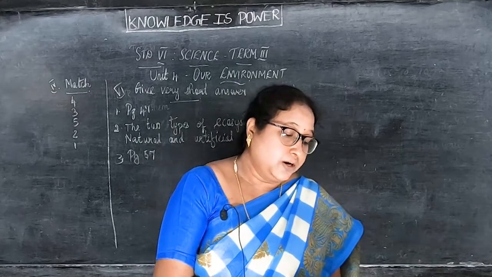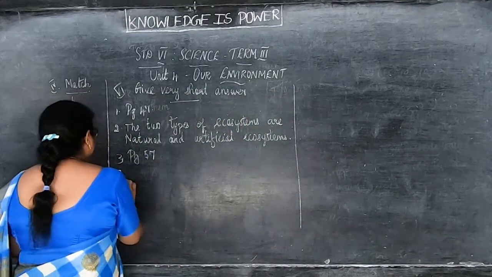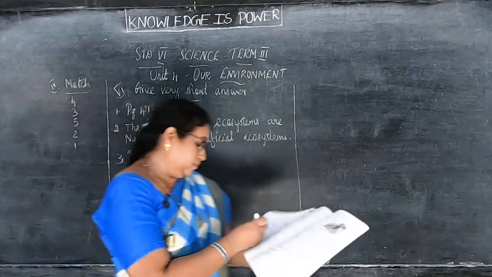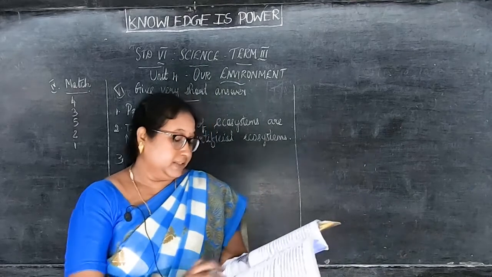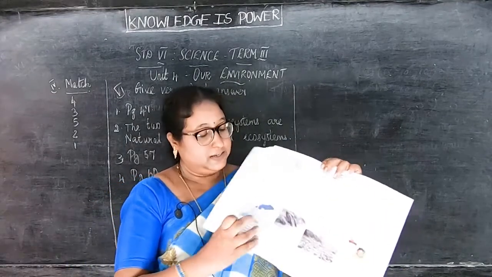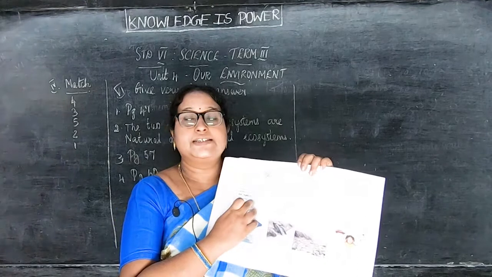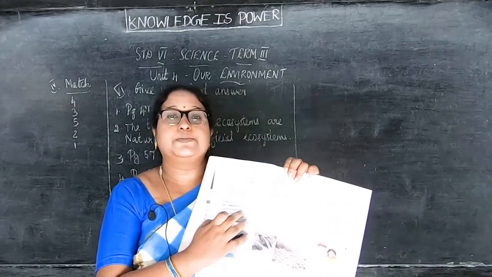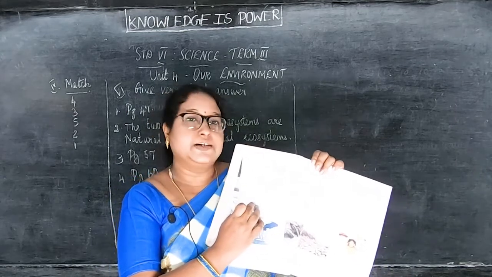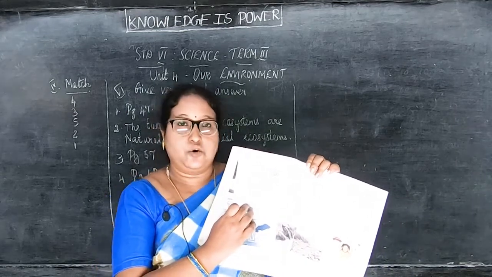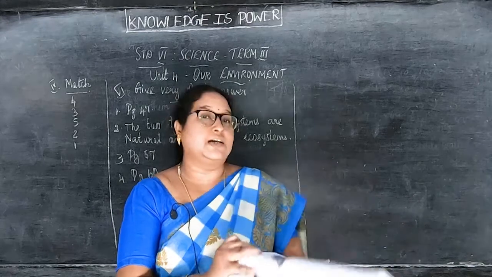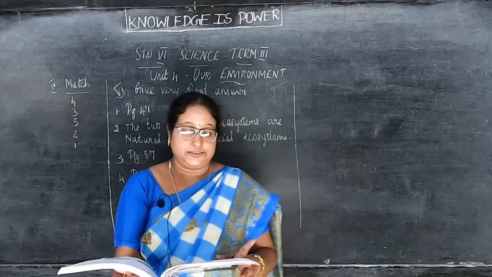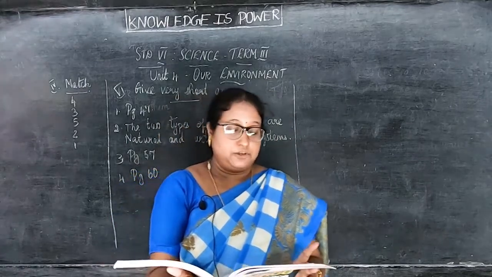Then fourth, what are the types of pollution? Page number 60 you can take now. Question 4. On the left side, down you can see types of pollution, written in green color. So what is the first line there? Open the bracket. There are 4 major kinds of pollution. 1, air pollution.